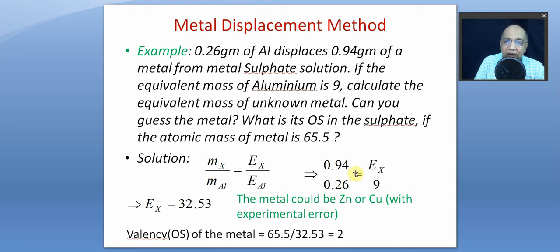So you know the displaced metal mass is 0.94 and the aluminium has a mass of 0.26. So M1 by M2 is equal to E1 by E2. Aluminium's equivalent mass is known, so the equivalent mass is 32.53. Obviously, if the atomic mass is given as 65.5, then atomic mass by equivalent mass, rounded off to the nearest whole number, because valency is a whole number, gives its correct valency. Okay, it's very simple.